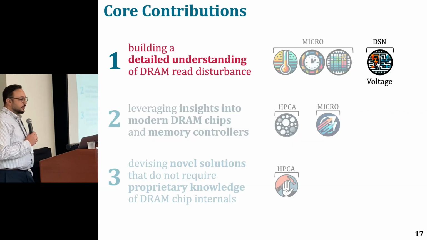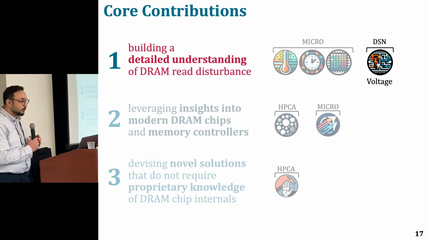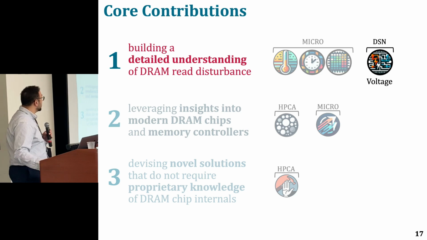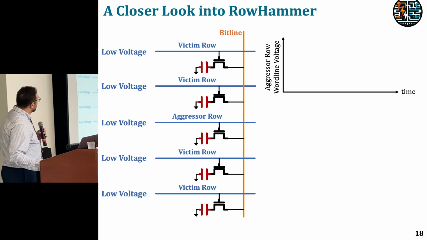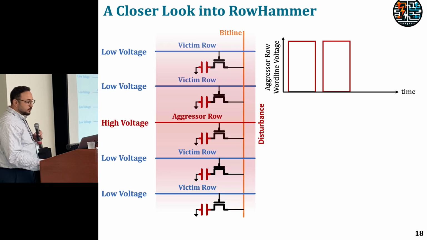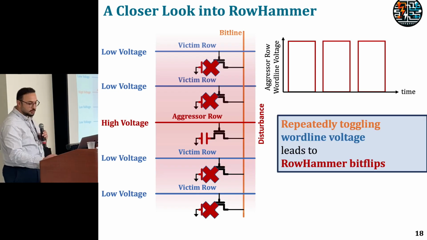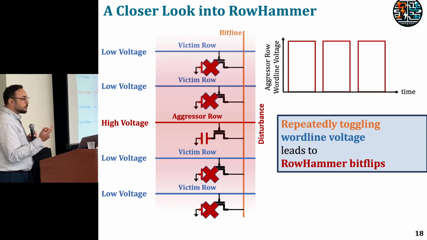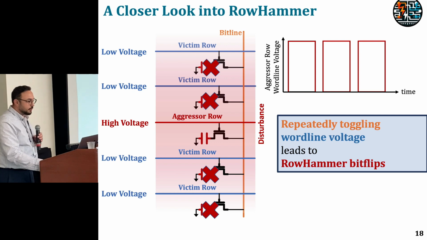So the next paper, about building a detailed understanding of DRAM disturbance, is focusing on the effects of voltage, and it's published in DSN. Here, a closer look into DRAM disturbance is like when we conduct a RowHammer attack, basically open and close aggressor rows many times, right? So high voltage, low voltage, we drive the word line with high voltage and low voltage. And repeatedly switching word line voltage is the key thing that leads to RowHammer bit flips.